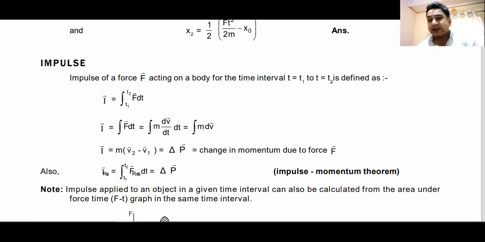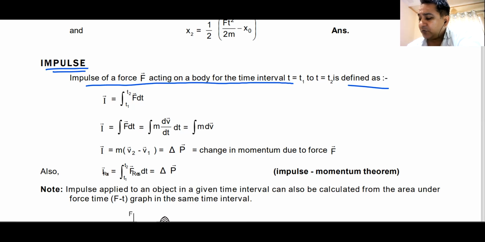Now, before going on to that, let us have a quick walk through the terms that we are going to use. The first one is impulse. Have you heard about the term impulse? Impulse of a force acting on a body for a time interval t1 to t2, I, is the integral of F dt from t1 to t2. I hope you must know this. This impulse can also be written as the integral of m dv. M comes out, so impulse is nothing but change in momentum.